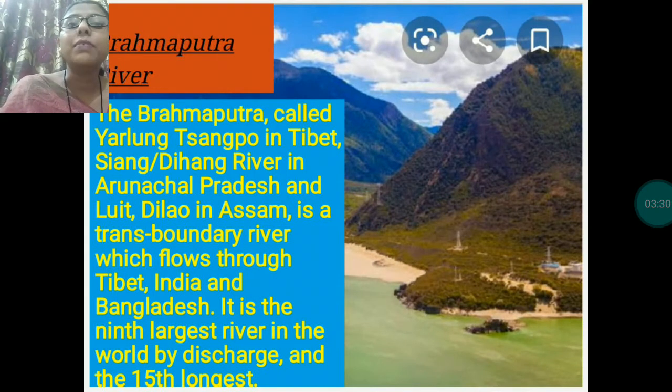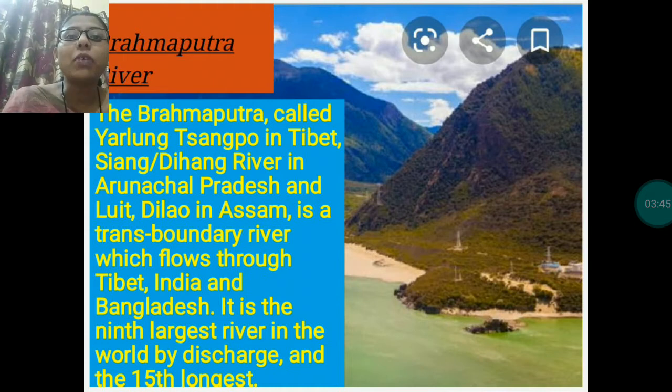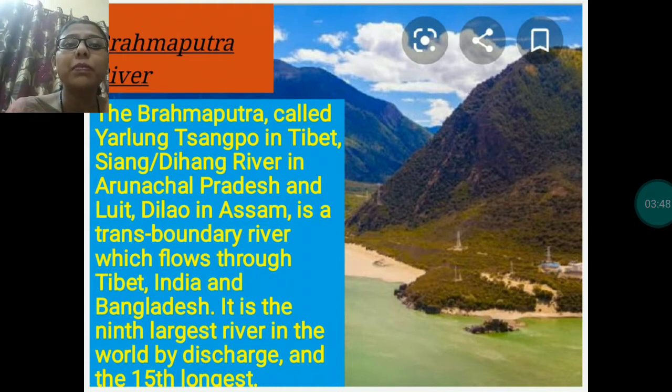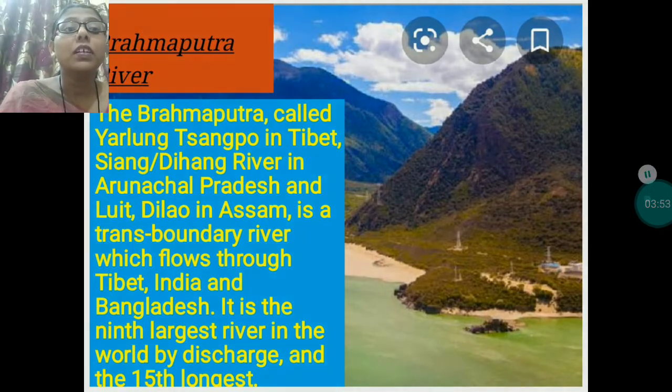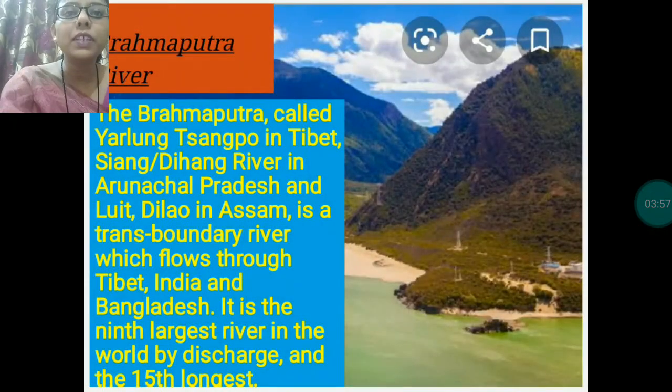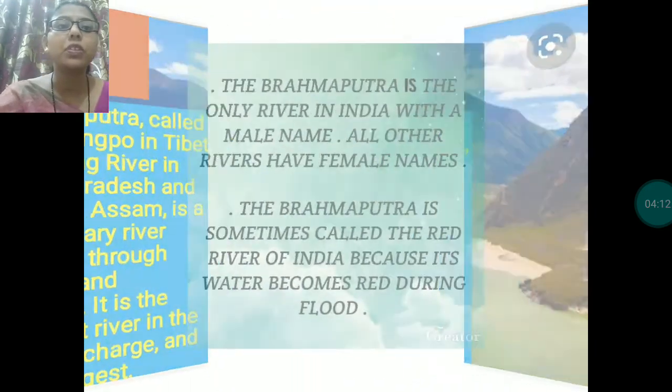Next, the Brahmaputra river. The Brahmaputra river is known as Yarlung Sangpo in Tibet, and Siang or Dihang river in Arunachal Pradesh, Luit in Assam. It is a transboundary river which flows through Tibet. Transboundary means, I had explained you, the river which shares its boundary with other country also. So it is a transboundary river which flows through Tibet, India and Bangladesh. It is the 9th largest river in the world by discharge and 15th longest. This is all about the river Brahmaputra.